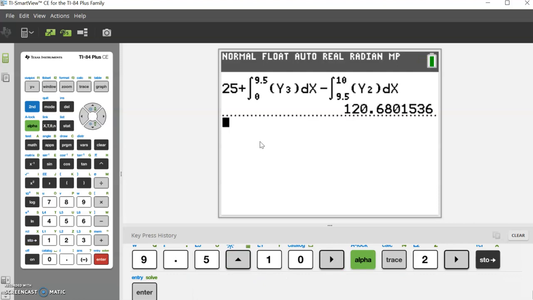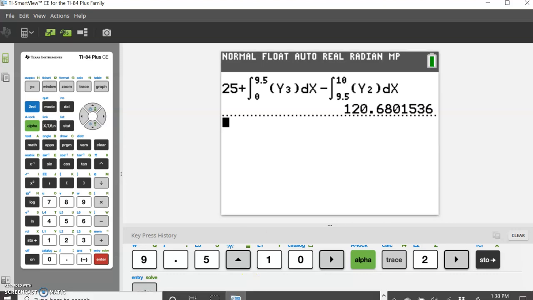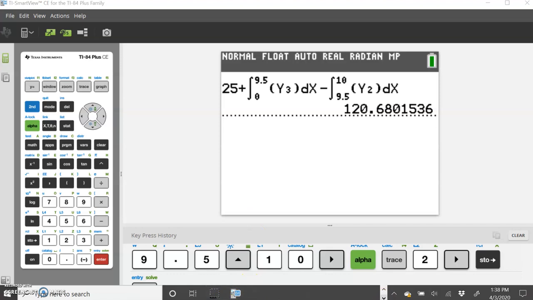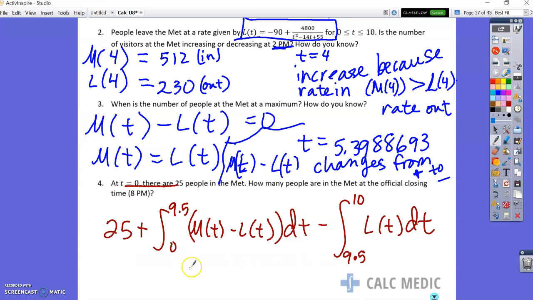And 121-ish people are still there when they close. So even though they're closed and they're trying to get people to leave, they don't all leave. They all sit around, and then afterwards they have to, of course, escort people out of the building. So that's the final answer. We'll go ahead and write that down, which is approximately 120.68015636. I'm just getting in the habit of writing everything down.